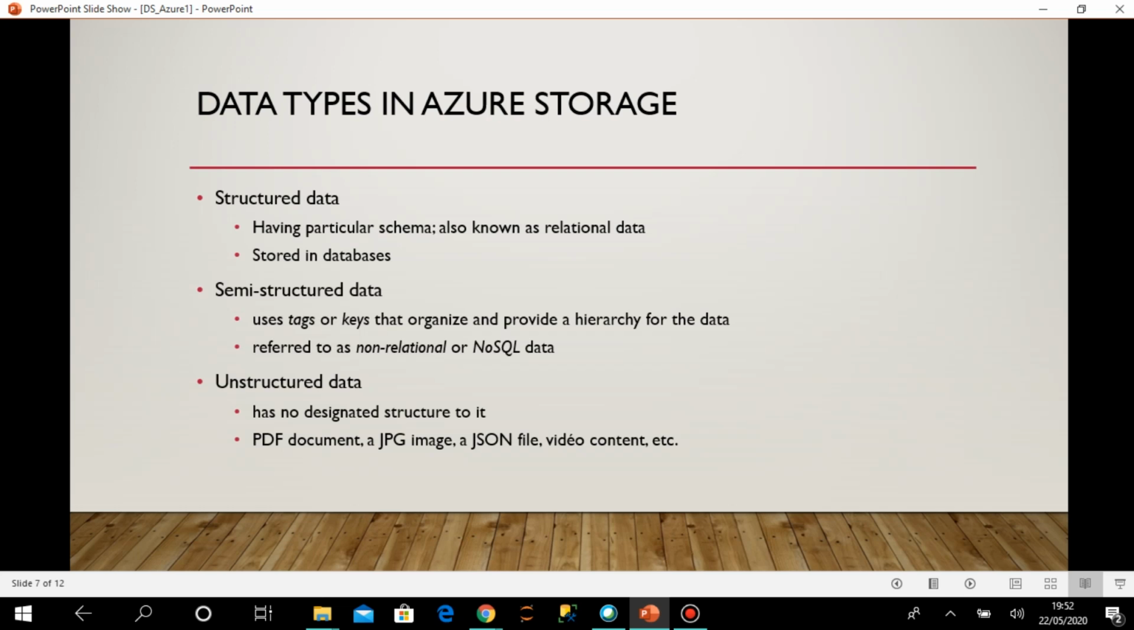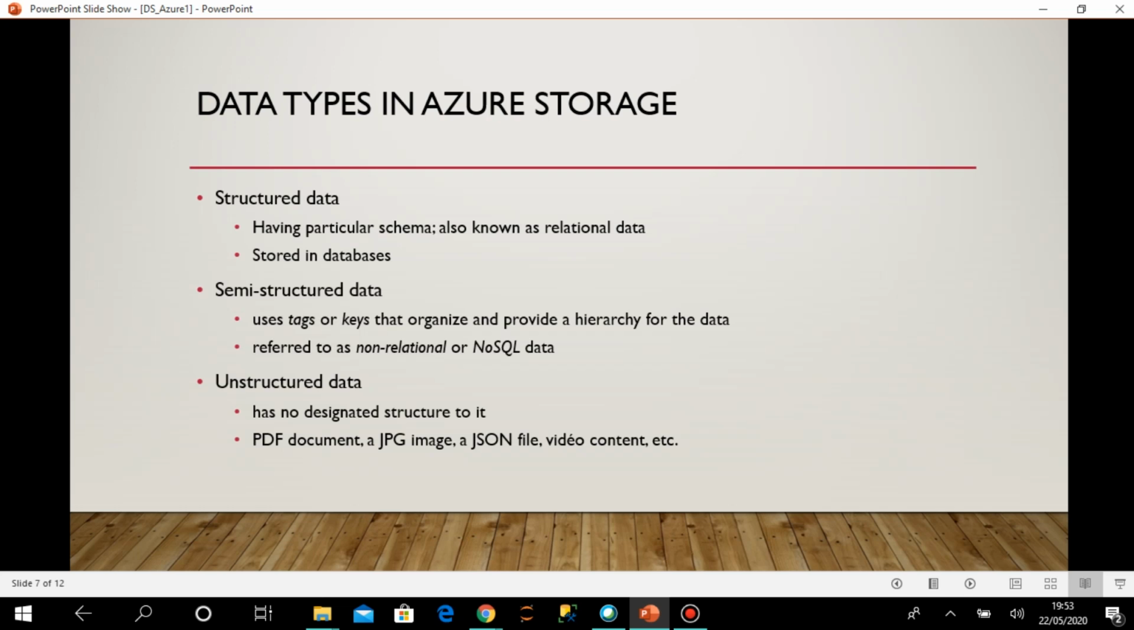With some relational database knowledge, you know what type of data it is. Then comes the semi structured data. Semi structured means it does not have a particular schema, but it is a kind of key value pair data. Okay, so that is called semi structured data, and you can save it as non relational data, and it is NoSQL data, a very familiar term nowadays. So I can keep this type of semi structured data in Azure storage.